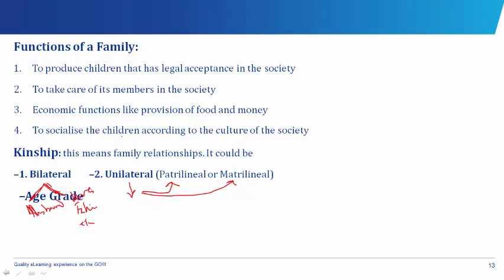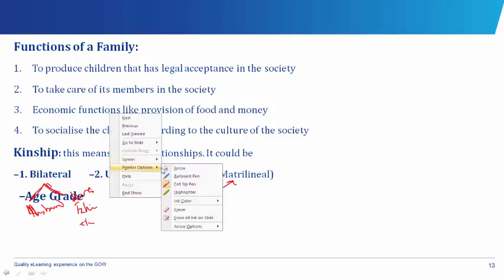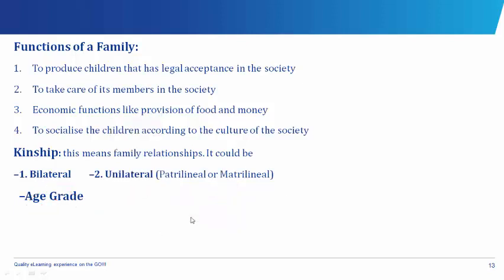Now let's look at age grade. In every village, we have this age grade. So we have people of similar ages. Let's say everybody that is born from 2000 to 2003, all of them could be said to be in one age grade, and they have a name of the age grade. Everybody born from 2003 down to 2005, they will be in one age grade.